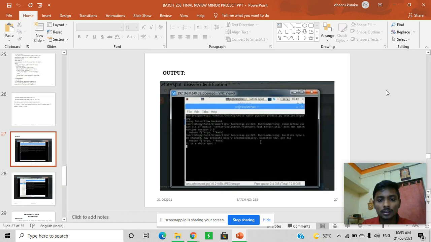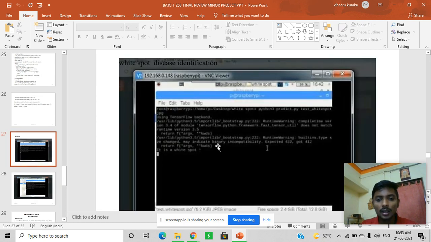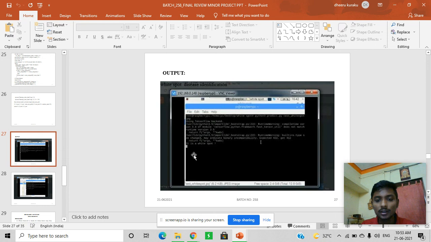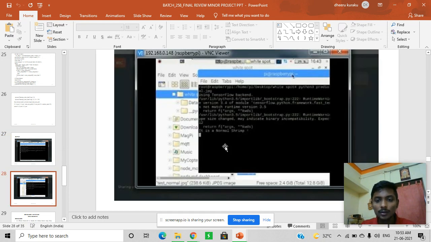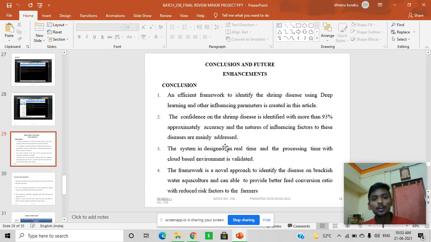This is the output screen. In this output screen, I'll show you the execution, but it is a white spot disease. It is a normal stream. Conclusion.